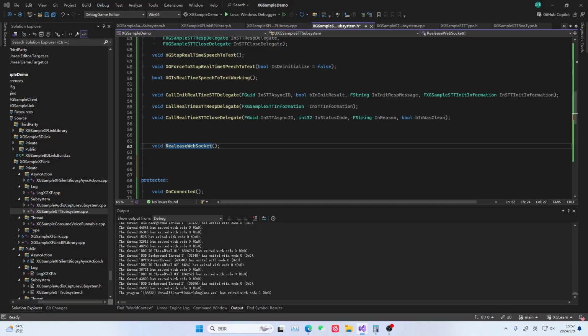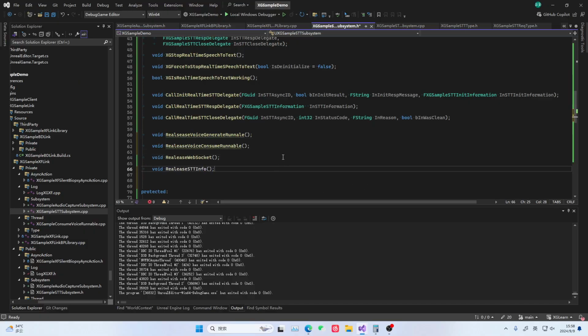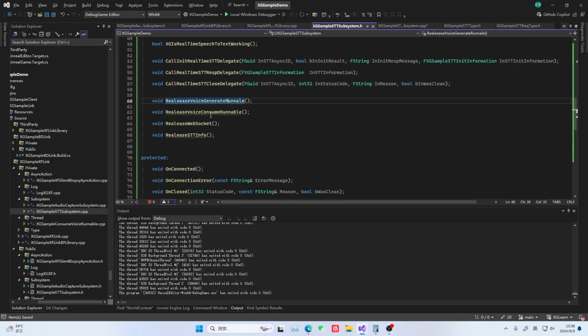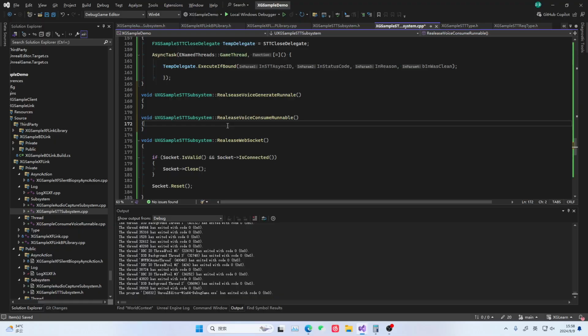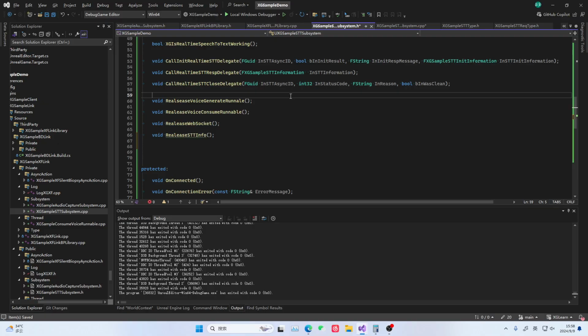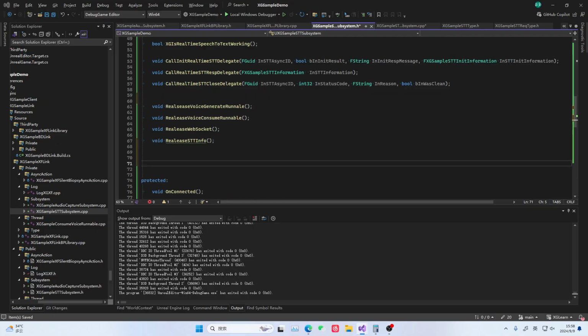We have a release method to mention here, right? We'll prepare the corresponding methods above. We call this releasing the audio production thread, then releasing the audio consumption thread, then releasing the STT info. Right, we need to create these four methods separately, and we won't write the content inside them for now, because it's at different stages. The content it releases is actually somewhat different, because there are two more methods.